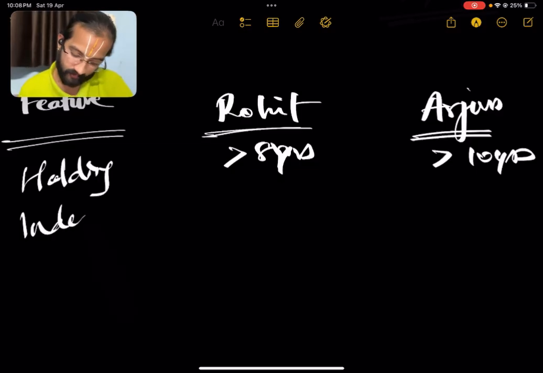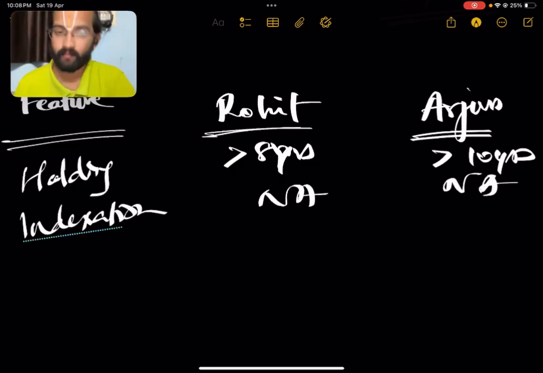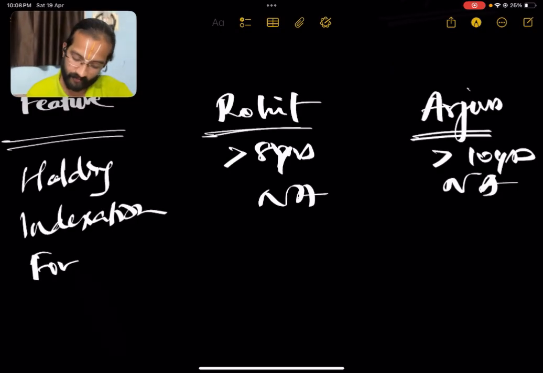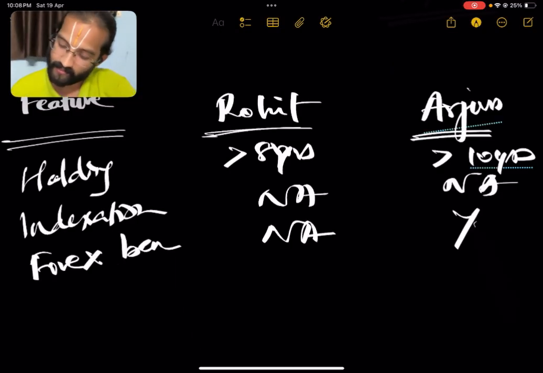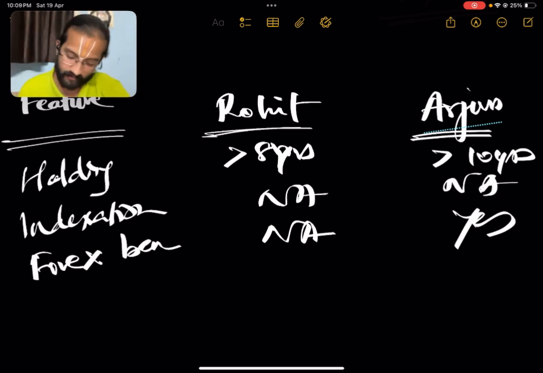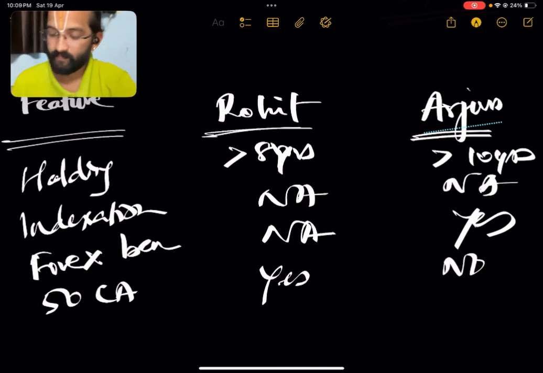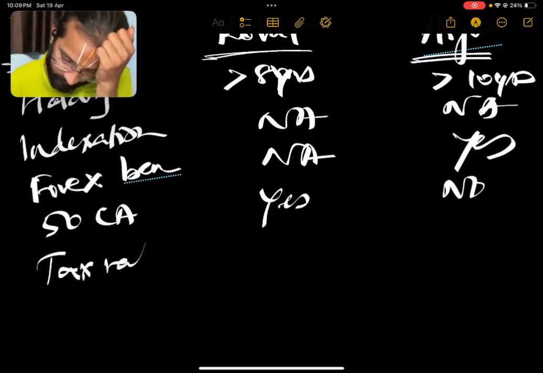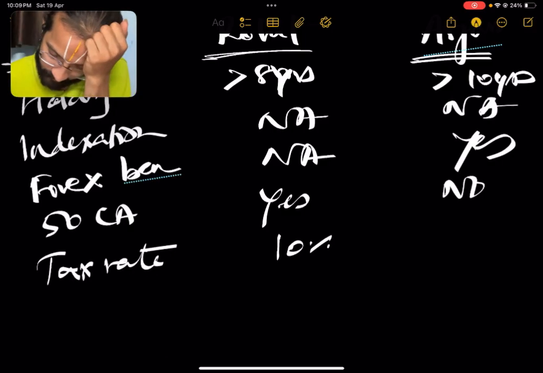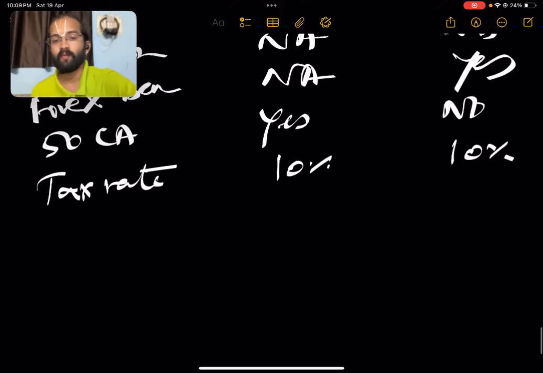Next, indexation: not available. Then forex benefit: not available for Rohit, yes for Arjun. Next, 50CA: yes for Rohit, no for Arjun. Tax rate: 10%. Okay, so this is how we calculate.